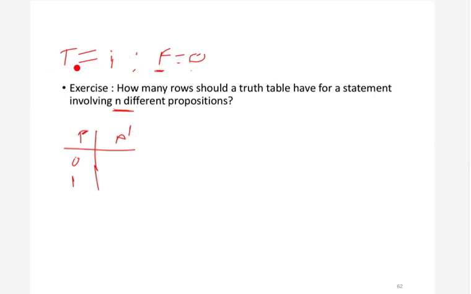We have also already seen the truth table for the other binary operators, for example conjunction and disjunction, and we know that there are 4 rows in those truth tables. So if we have 2 variables, then we are getting 4 rows. Similarly, let's assume there are n variables, a1, a2 and so on, up to an. If we have n variables, how many rows will we get?